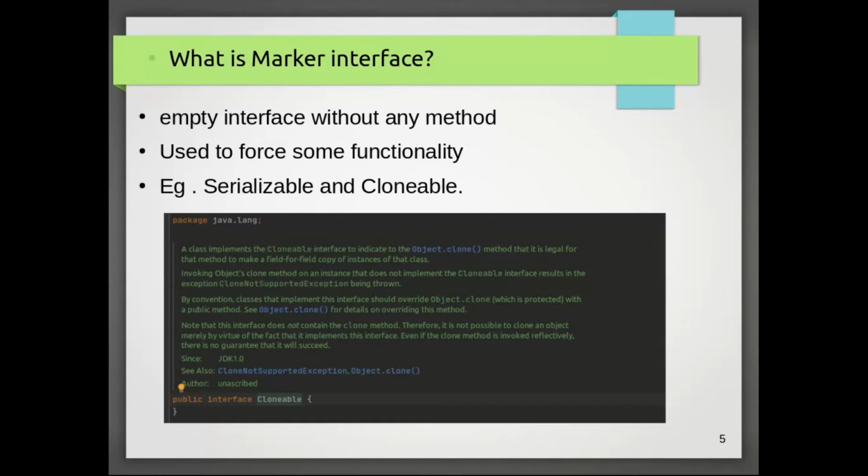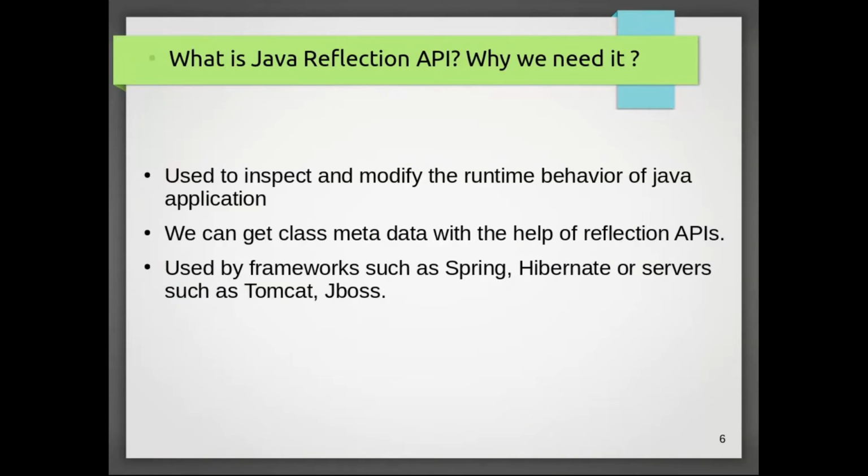So what is the marker interface? A marker interface is nothing but an empty interface without any methods in it. Why do we use the marker interface? It is used to force some functionality. For example, the Serializable interface and the Cloneable interface are examples of marker interfaces. Sometimes the interviewer can ask you about examples of marker interfaces. Here in the image I have given the Cloneable interface, which doesn't have anything in it, and also Serializable.